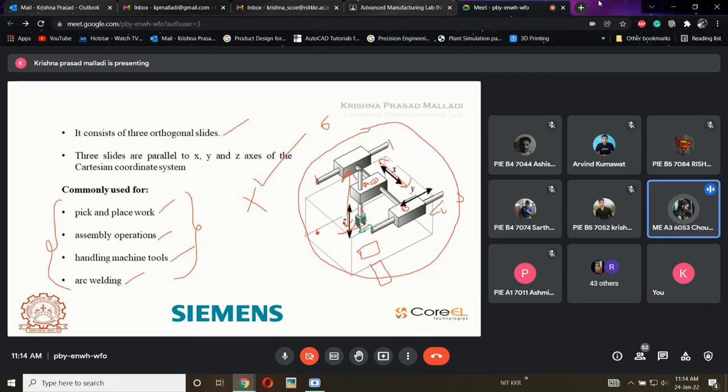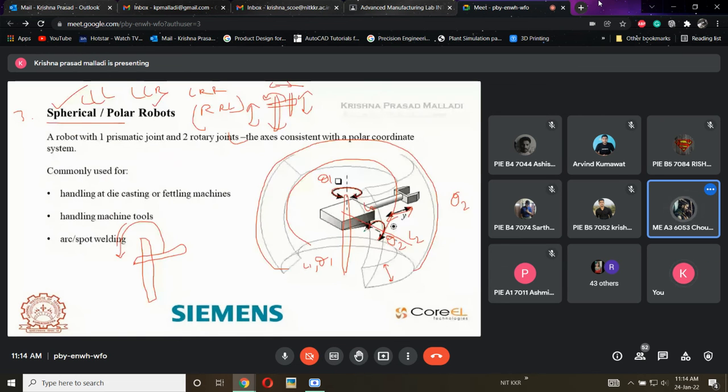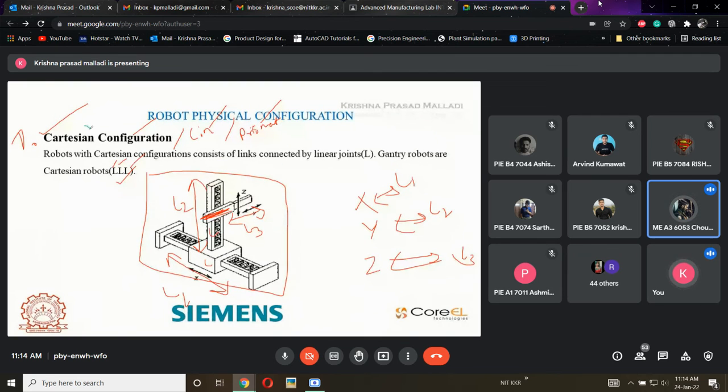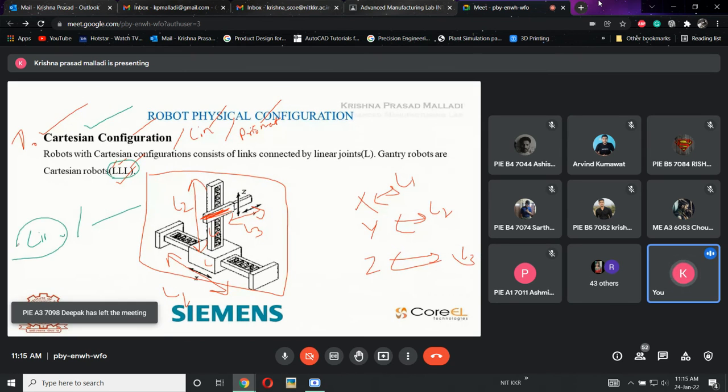What if the end part wrist has a rotatory movement? In the first slide, LLL. Still the robot is LLL only. See, we are talking about links, not the end effector. So we are considering the links as well as joints here. We are not discussing the end effector or wrist. All the robots will be classified based upon the links, the manipulators only, and their movement, but not on the movement of the end effector. End effector is a special application.